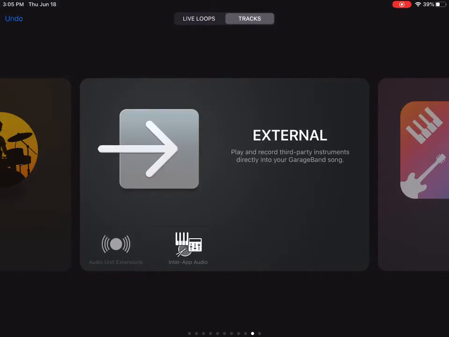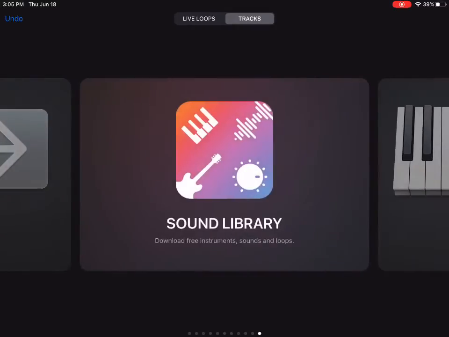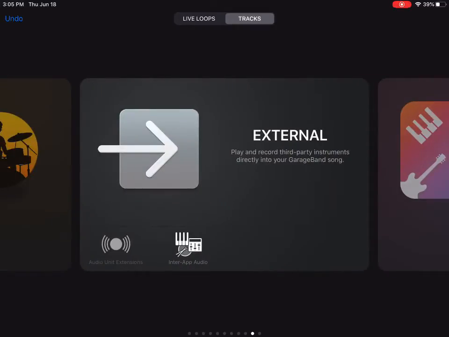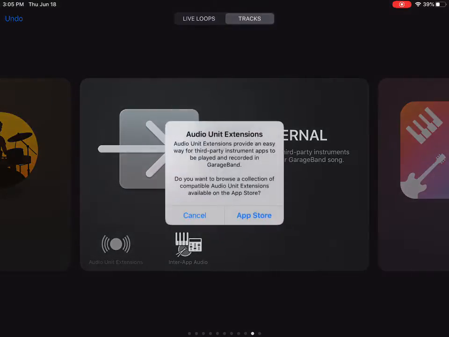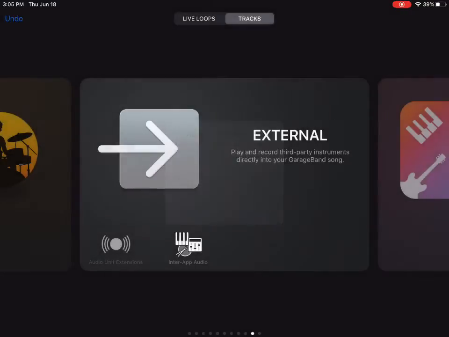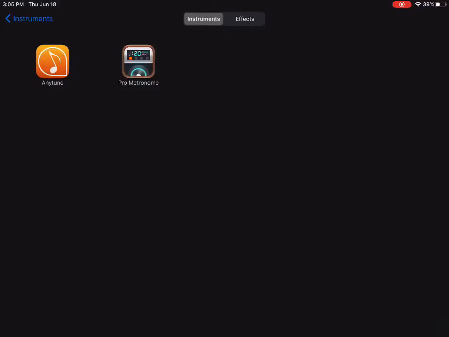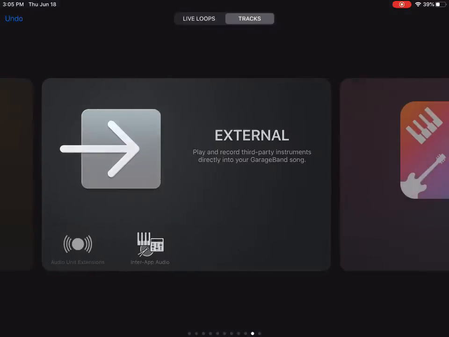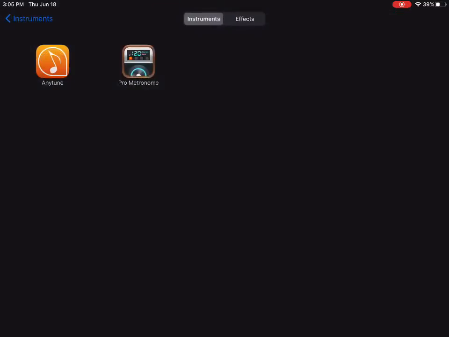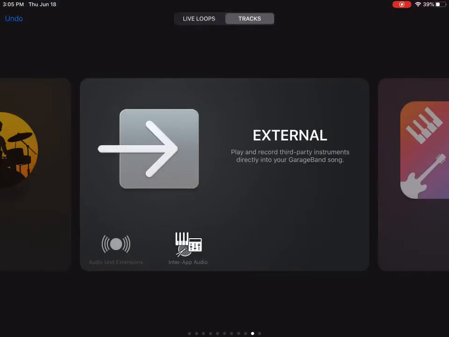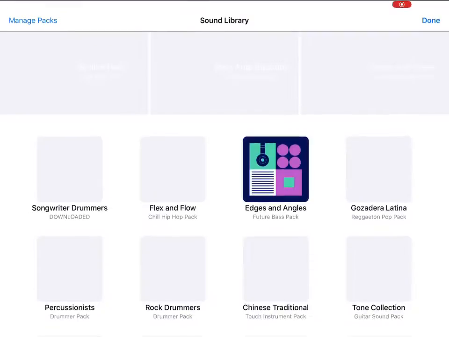In today's video, we will be going over the external section and the sound library. First up is the audio unit extensions. In order for this, you need to install an app from the App Store. Here is Interapp Audio, where you can use apps that you have for audio, like metronomes or Anytune Pro or Pro Metronome. Here's the sound library.